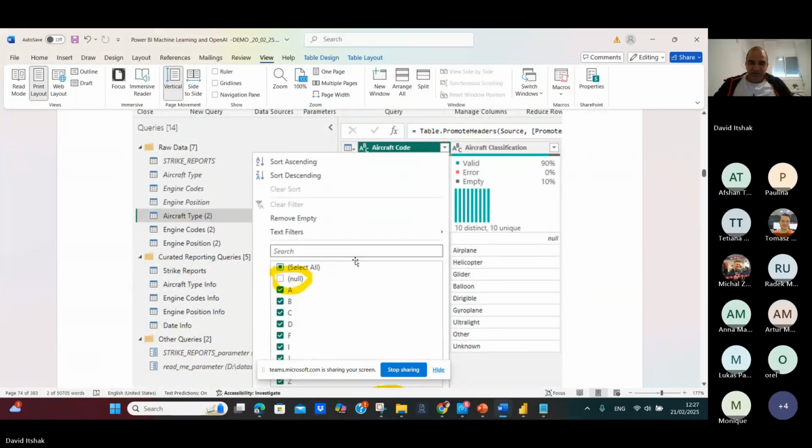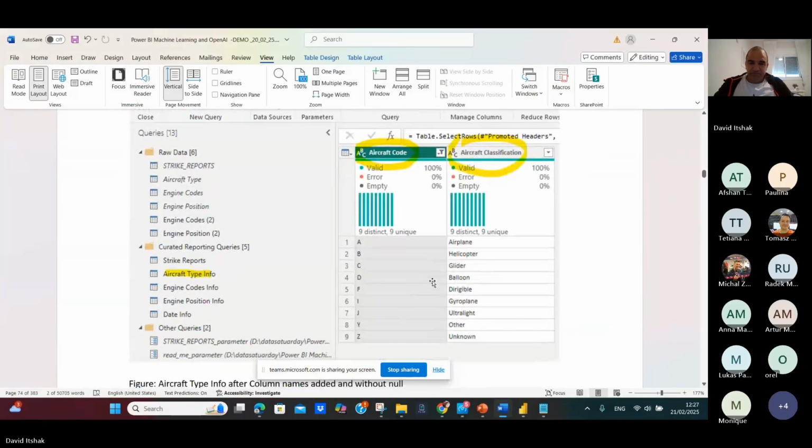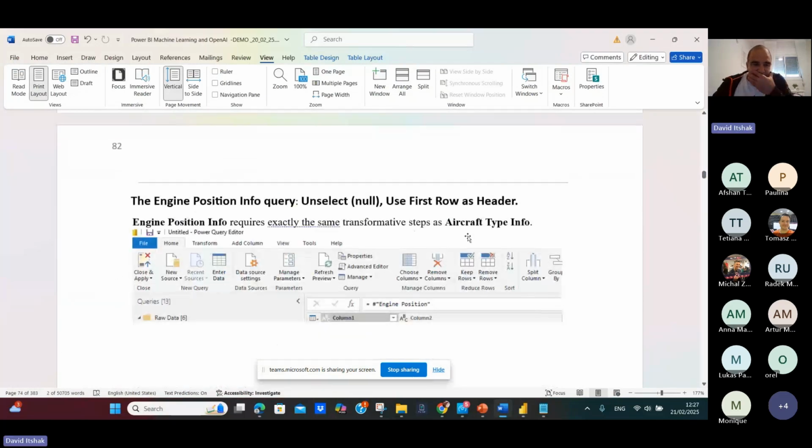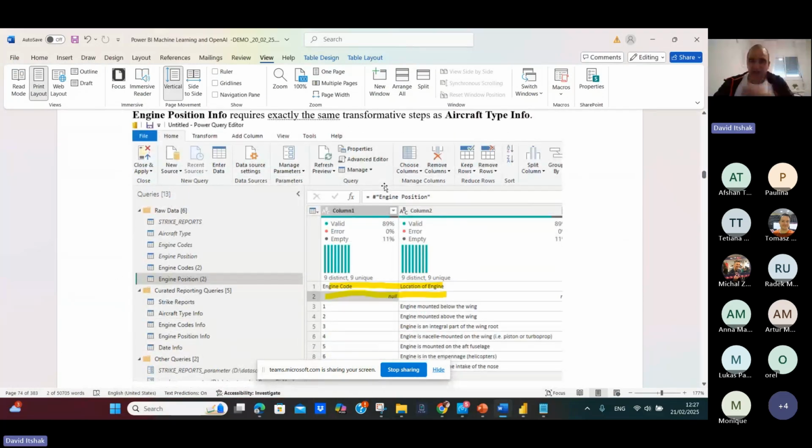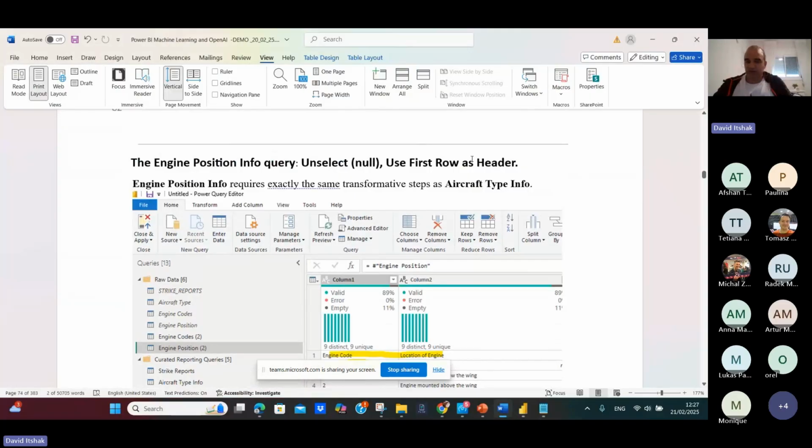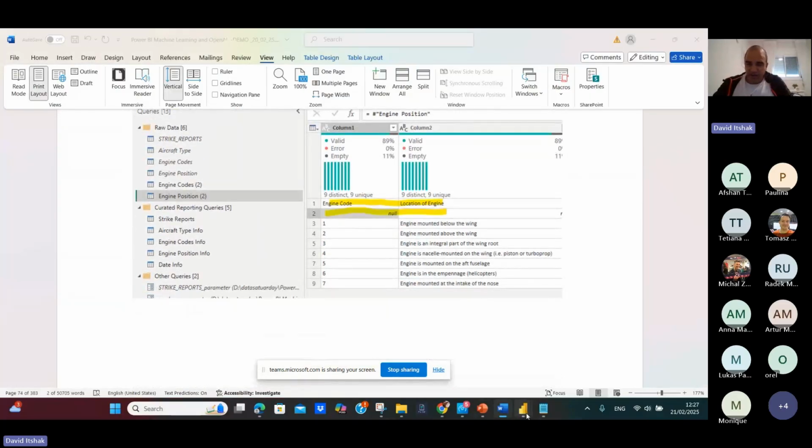And this way, I'm going to aircraft type info, which is a range. You can see it here. No null value. First row is the column name. And it runs very, very fast. Position info. Again, unselect null, use the first row as header. Then you can see it here again.